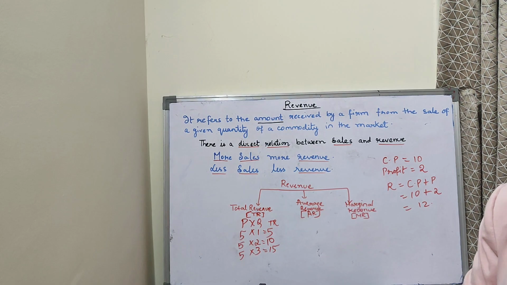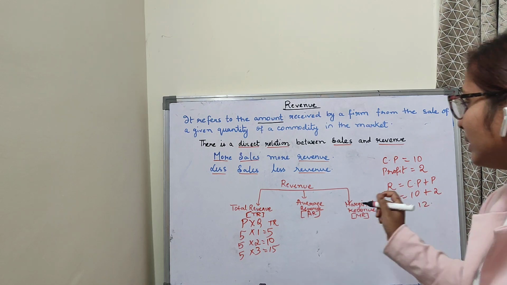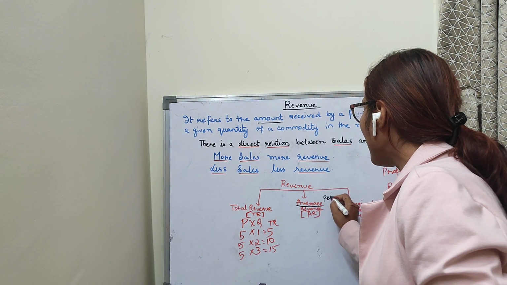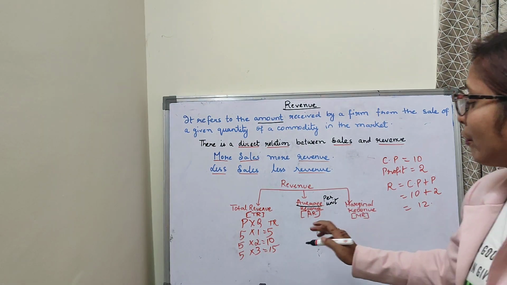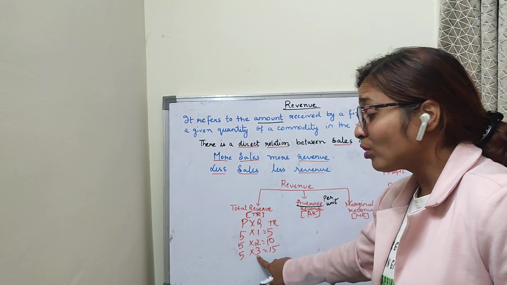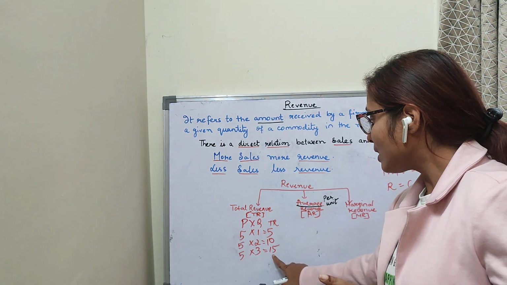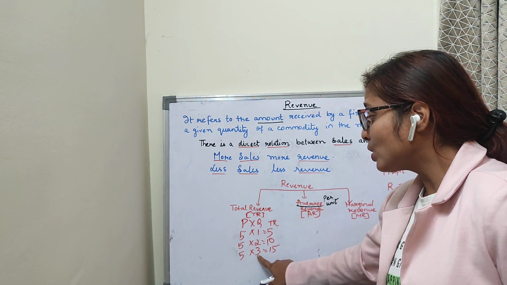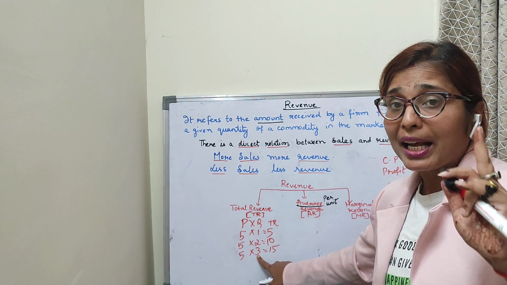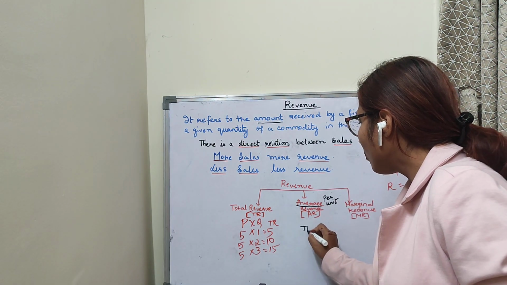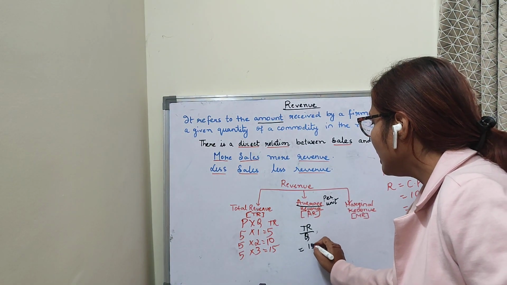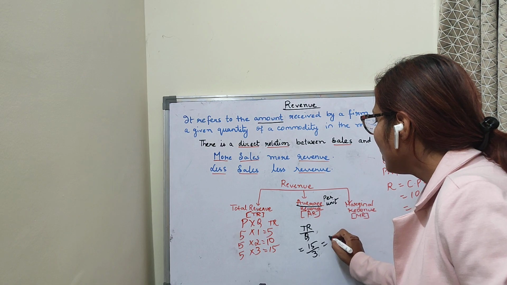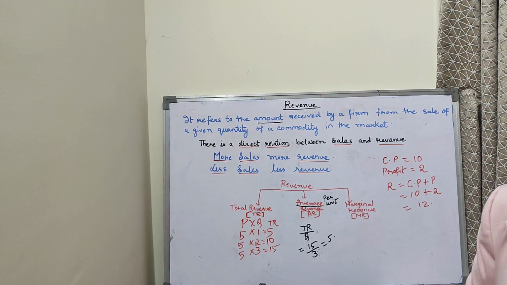Average revenue means per unit revenue. Whenever we are talking about the average, we are talking about the per unit. That means how much revenue I am generating per unit. Suppose a producer has earned 15 rupees from 3 pens. Now what is the price of 1 pen? The formula is total revenue divided by the quantity sold. Total revenue is 15, quantity sold is 3, so the price of 1 pen is 5.